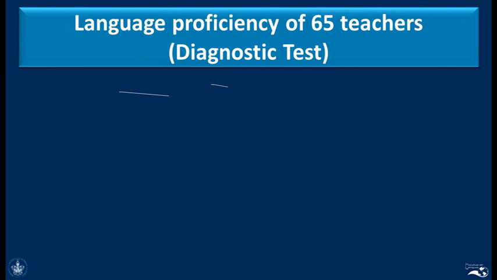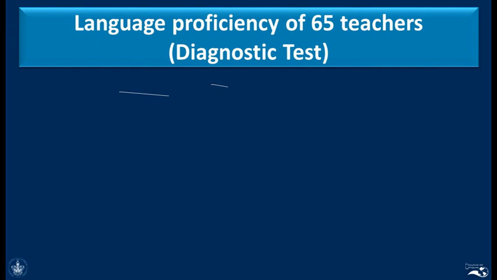So we used a diagnostic test only, which is called the Business Language Testing System, BULATS, and it's a test that is very easy to administer because it's computer based, and it measures comprehension, vocabulary, and some communicative features of the language, but we just wanted to have a little diagnostic test. So we needed to know at that moment, just to have an idea of the level that the teachers had, so that later we could give them a real proficiency test that corresponded to that diagnostic.